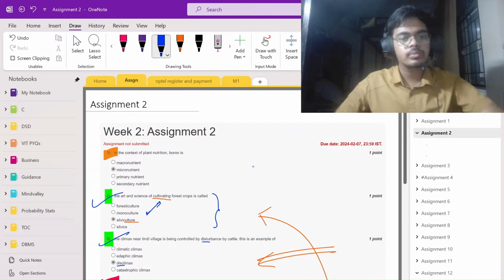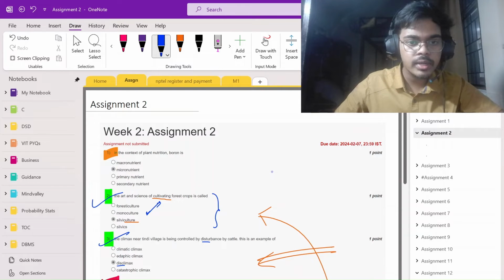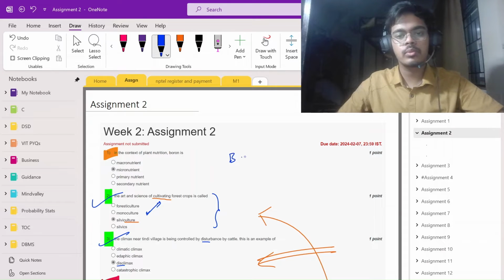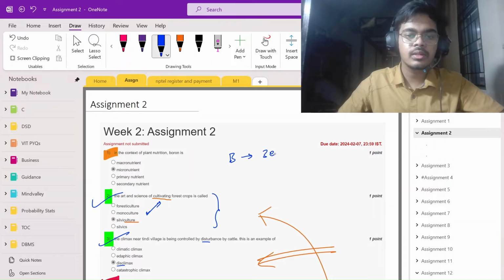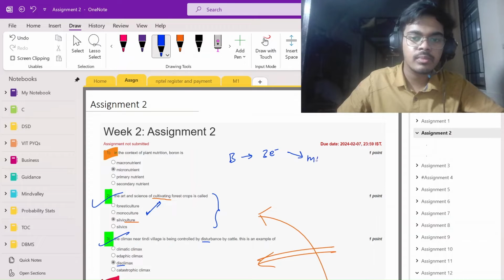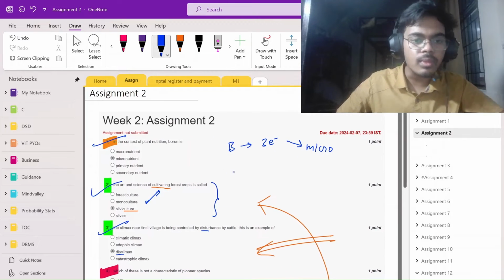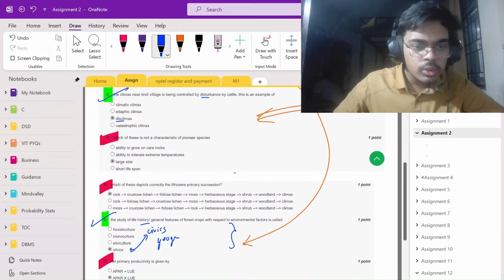Assignment 2. In the context of plant nutrition, boron. Boron is a micronutrient. Boron has three valence electrons, which is very few. So I remember that it has less, so micronutrient. Let's move to the next question.